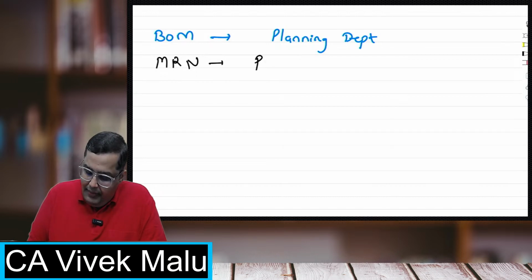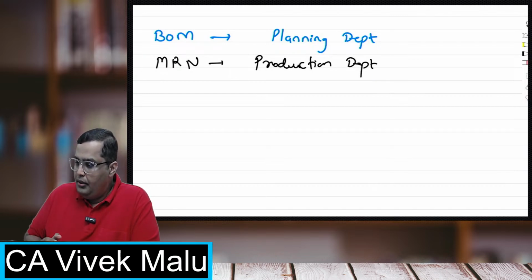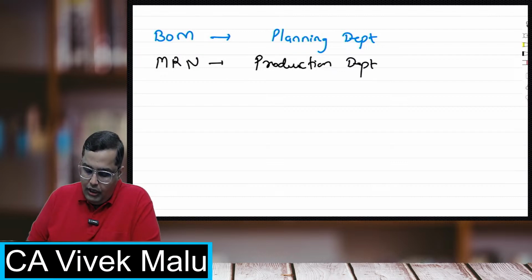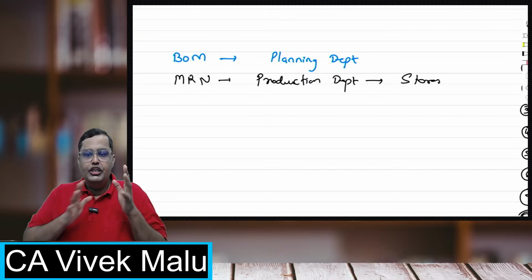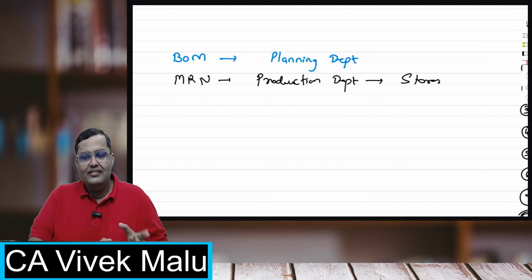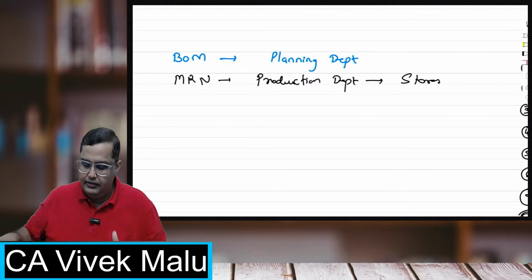So this is being made by the production department, right? Okay, right. Perfect. Avni, Pujita, Sujan, Siddesh, Avisha, Nagesh, everybody. Perfect. So it is being prepared by the production department and it is given to the stores department. The production department makes this and gives it to the stores department, requesting them to issue the materials.